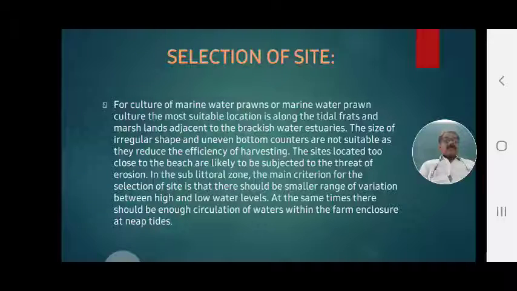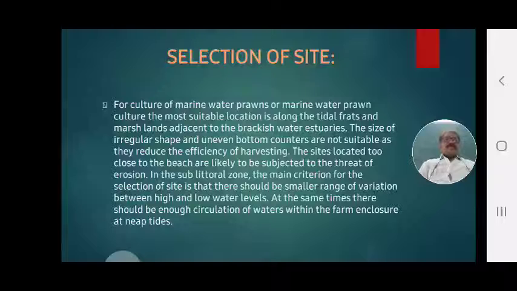for the culture of Penaeus indicus, where natural incoming of water is available. When excess water enters the culture area, it should be immediately released outside, meaning inlet and outlet.